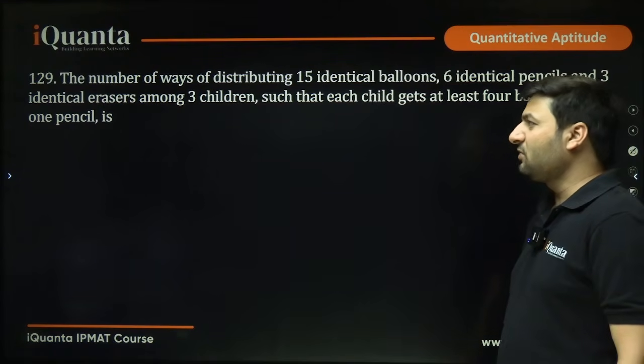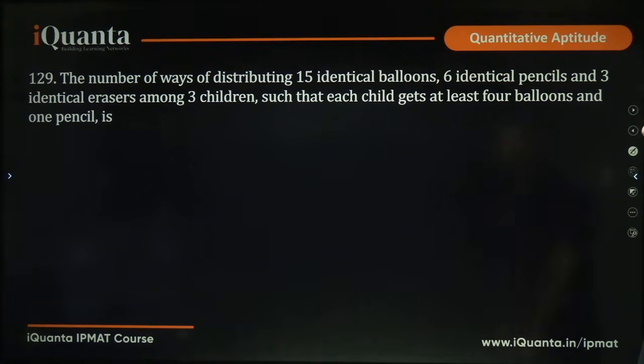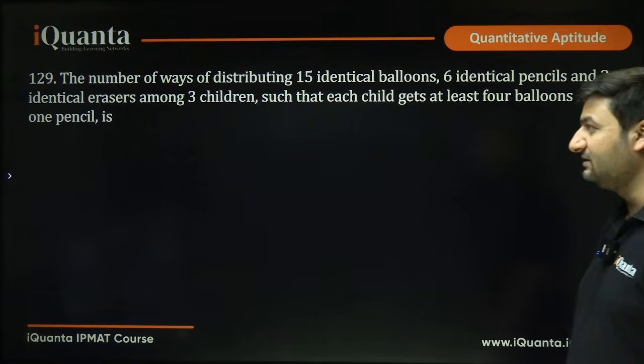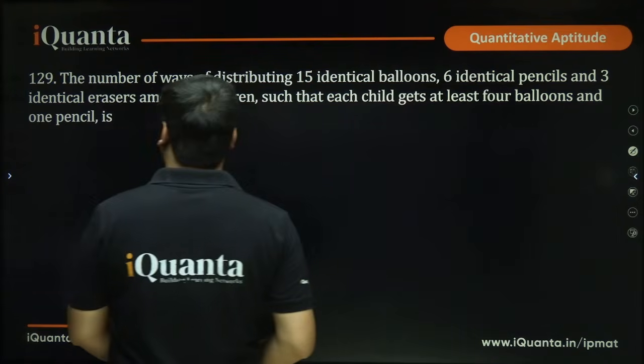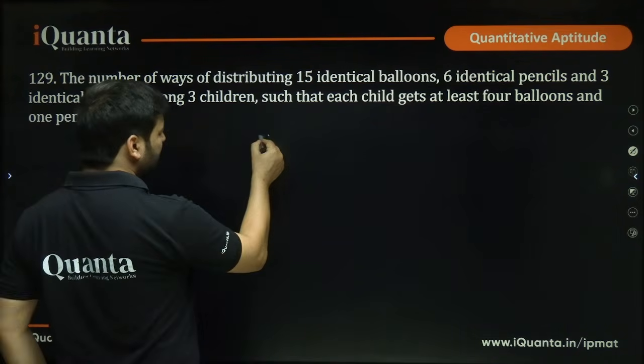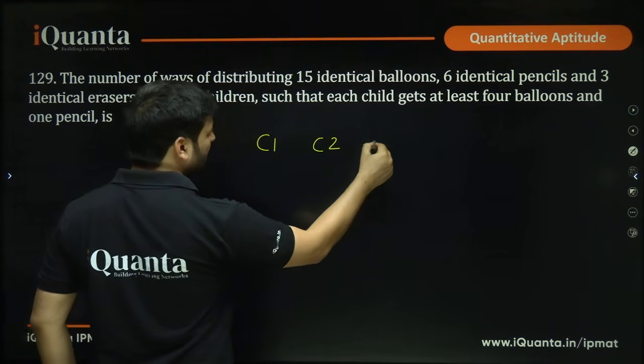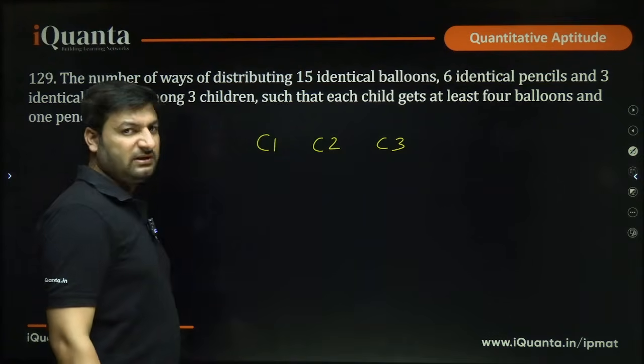Next question is the number of ways of distributing 15 identical balloons, 6 identical pencils and 3 identical erasers among 3 children, such that each child gets at least 4 balloons and 1 pencil. Obviously children are different, so we are distributing these among 3 children.